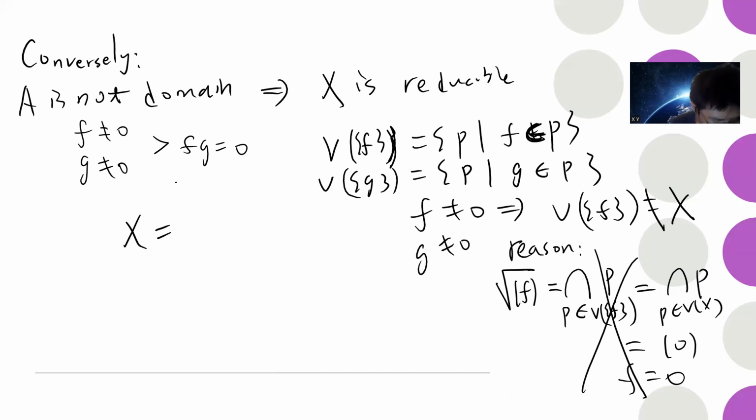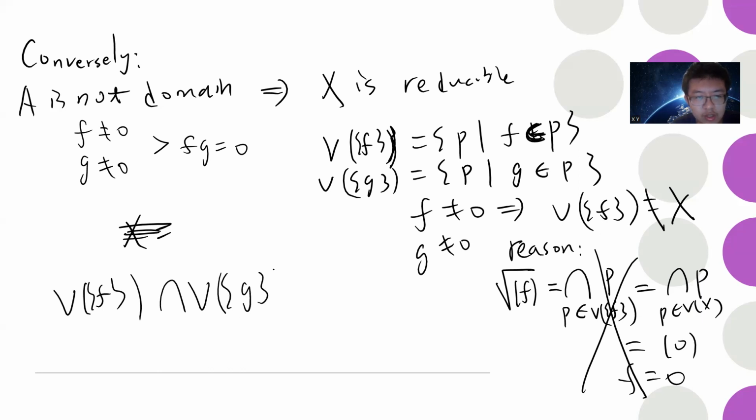Okay, so what does this tell you? If you write V of f intersected with V of g, by the vanishing set property it will be V of fg.